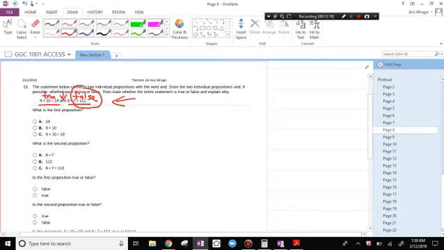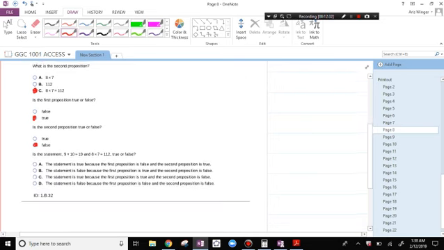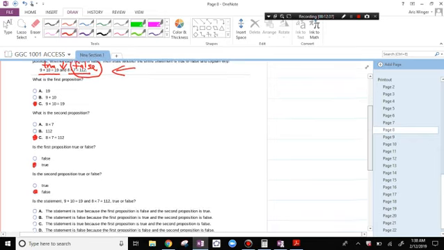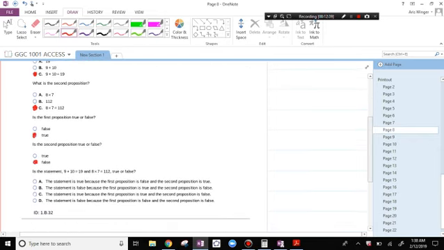The first proposition is that 9 plus 10 is 19. The second proposition is that 8 times 7 is 112. The first proposition is true. The second proposition is false. That makes the whole thing false. The statement is false because the first proposition is true and the second proposition is false.